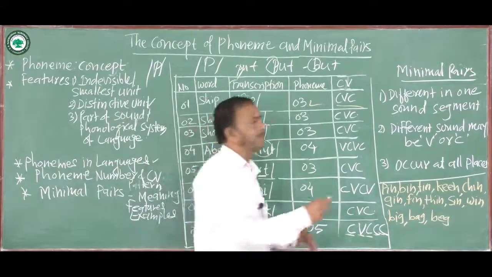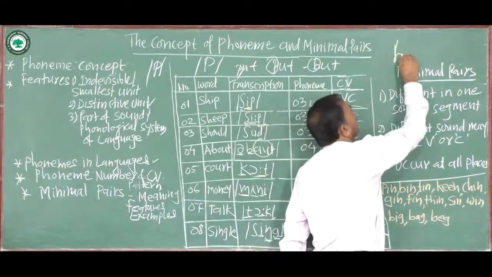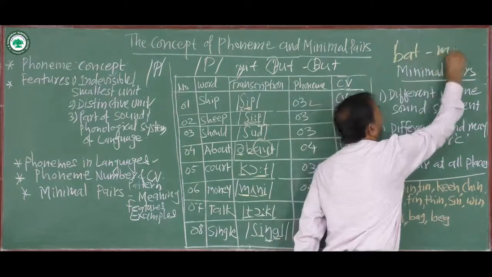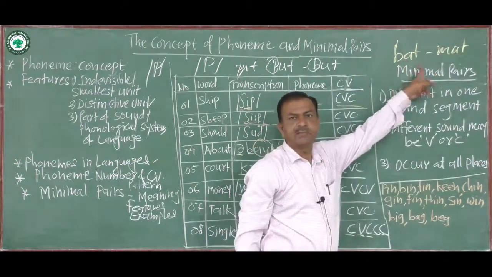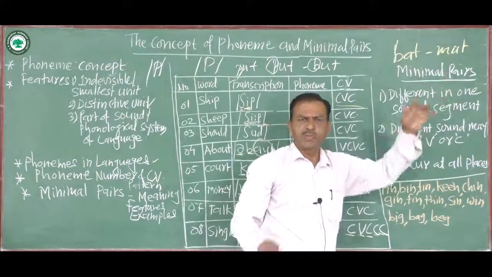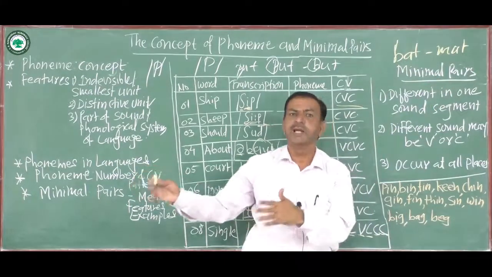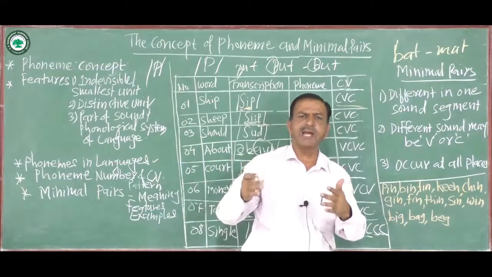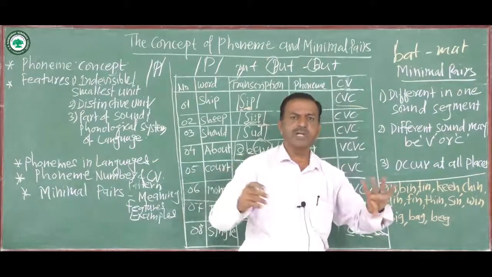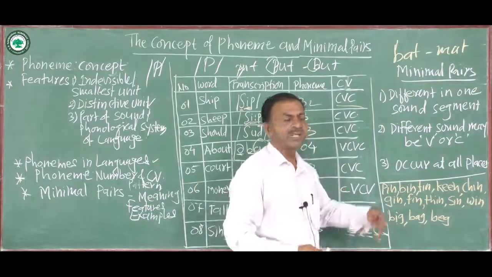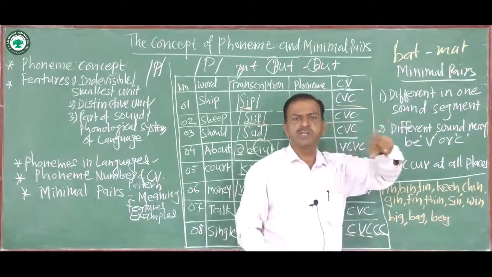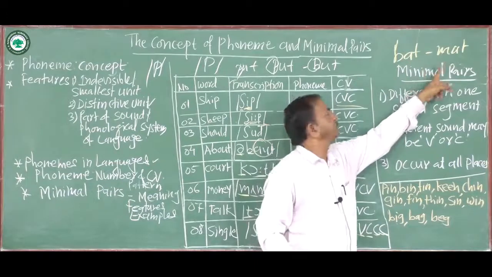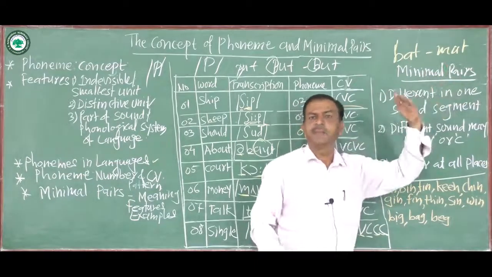So take the example BAT bat, MAT mat. You can add a number of words like this: cat, bat, mat, sad, hat, fat. So you can add words into it. Here I take only the two words BAT bat and MAT mat.